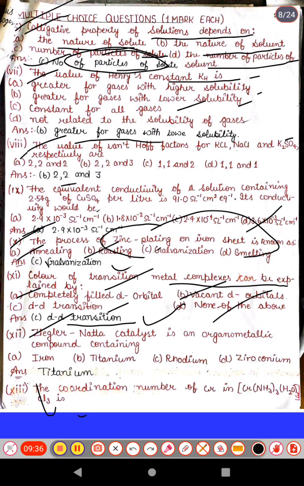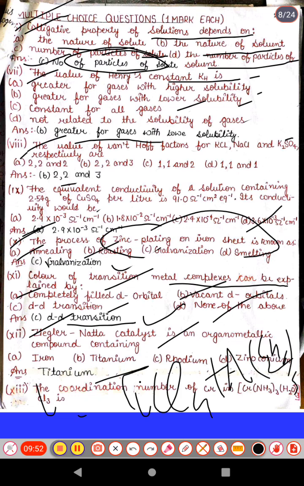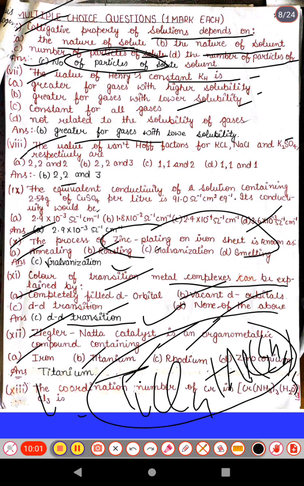Next question: the Ziegler-Natta catalyst is an organometallic compound containing which metal? Do you know what the Ziegler-Natta catalyst is? It is a combination of titanium tetrachloride and triethyl aluminum. Option A is iron, second is titanium, then rhodium, and zirconium. So the correct answer is titanium, the coordinate metal. Next question.